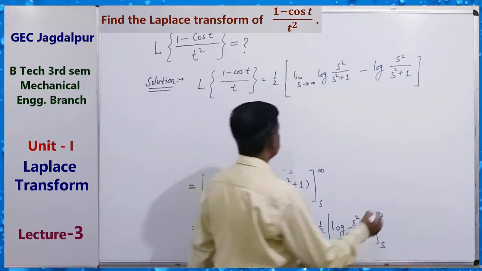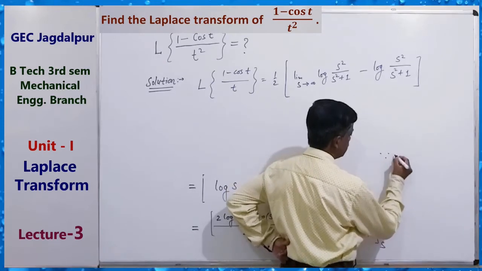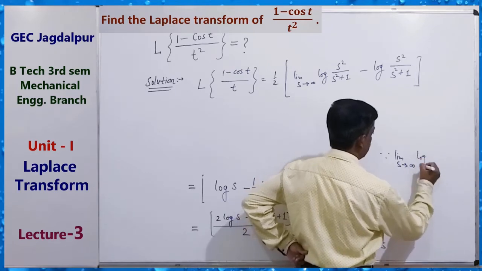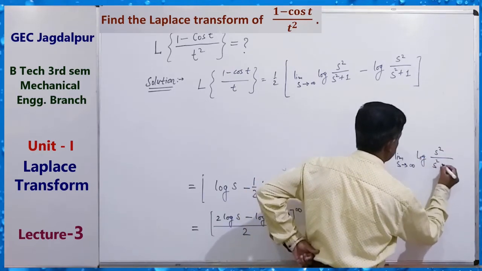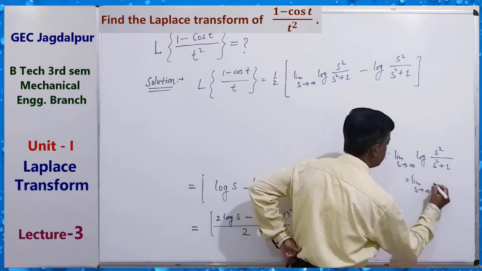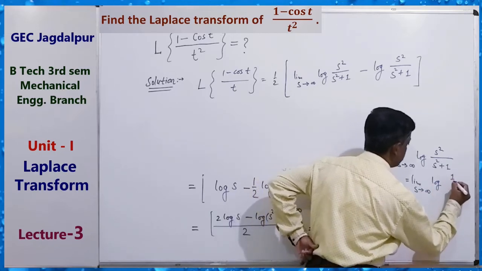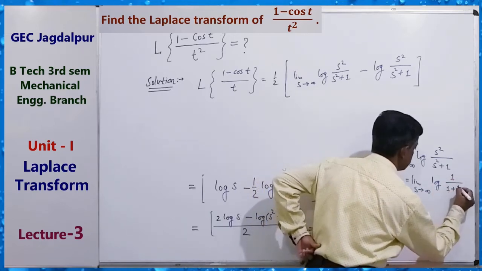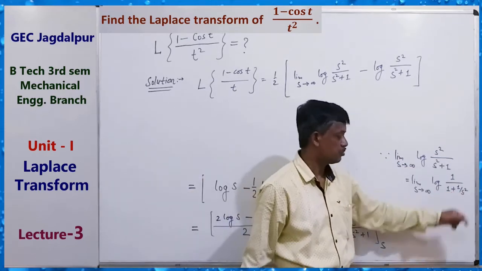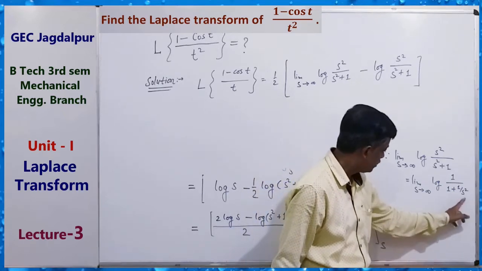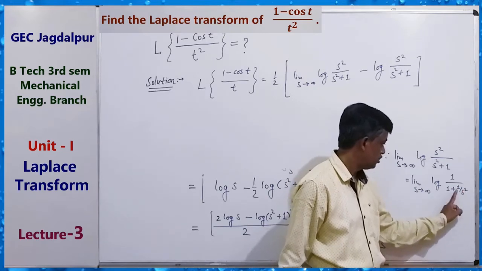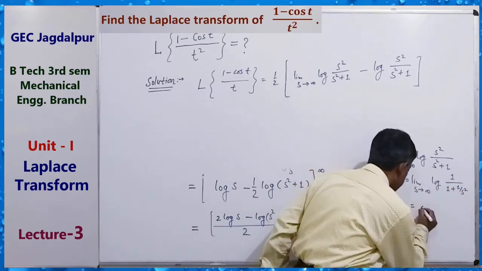0. How? Since limit s tending to infinity of log of s square upon s square plus 1 equals limit s tending to infinity of log of 1 upon 1 plus 1 by s square. We can write it like this, dividing by s square. So as s tends to infinity, this tends to 0, log 1 is 0, that is equal to 0.